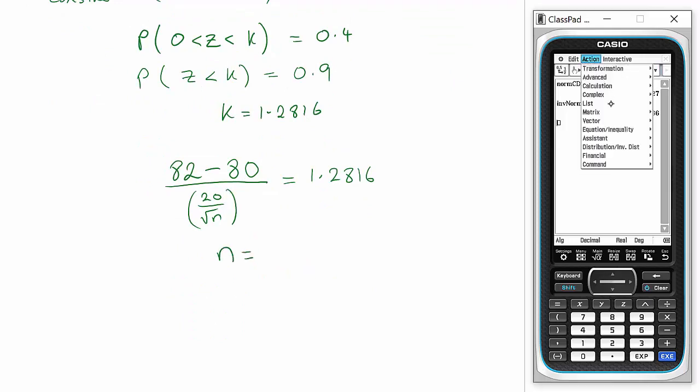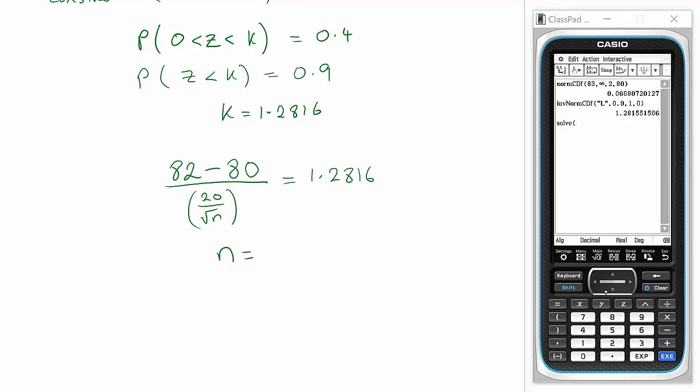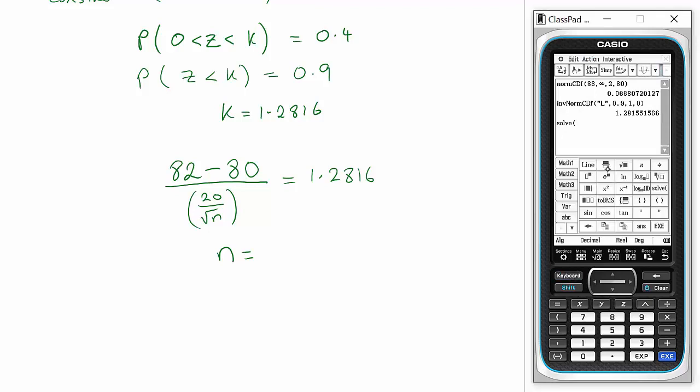We can solve. Action, advanced, solve. And we've got 82, take away 80, divided by 20 over root x, is equal to 1.2816.